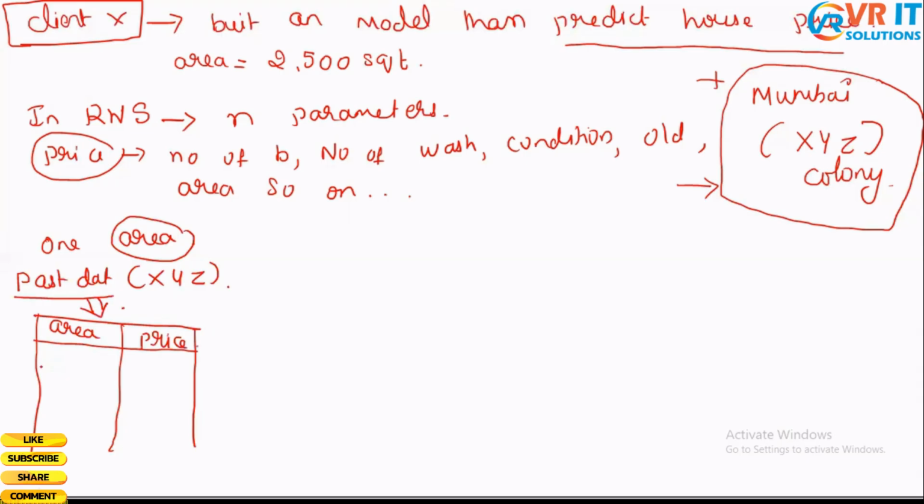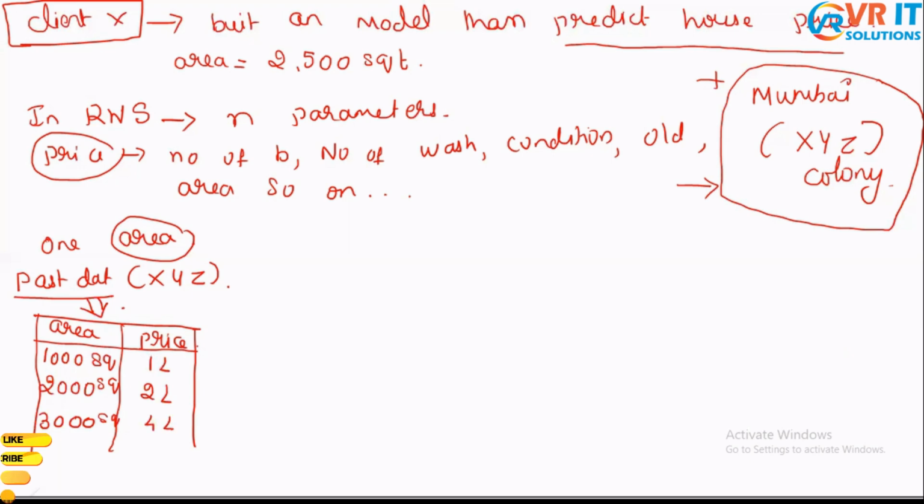Say, for example, there's a house located in this XYZ colony with 1,000 square feet and the price is 1 lakh. There's another house with 2,000 square feet and the price is 2 lakhs. And another house with 3,000 square feet and the price is 4 lakhs.